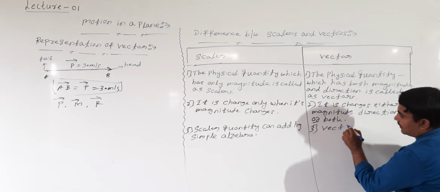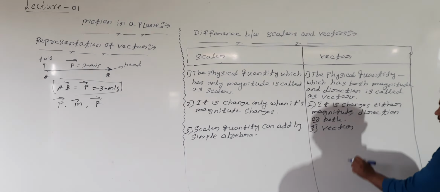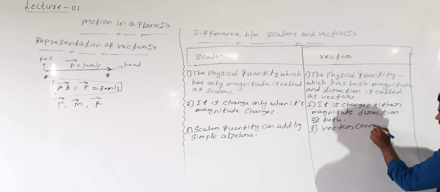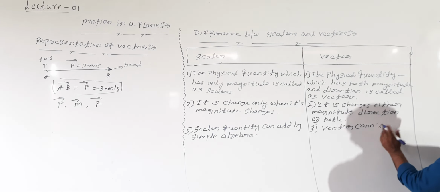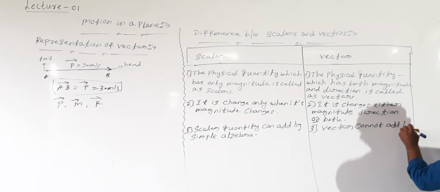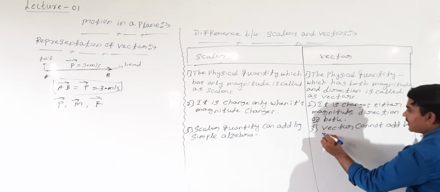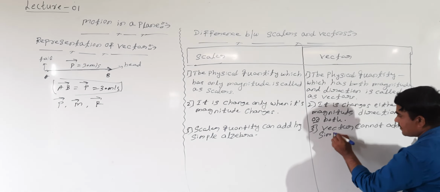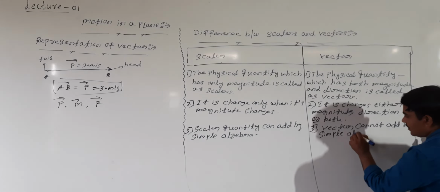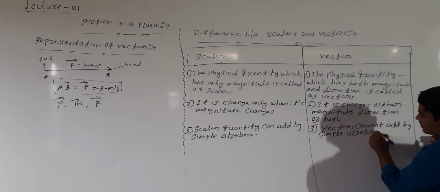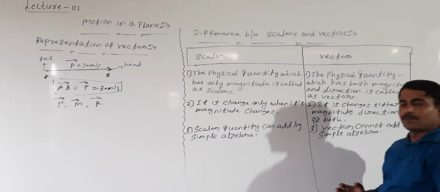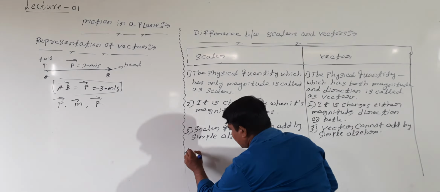A vector cannot be added by simple algebra.